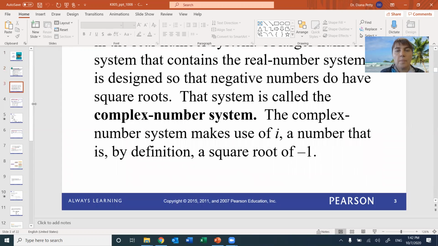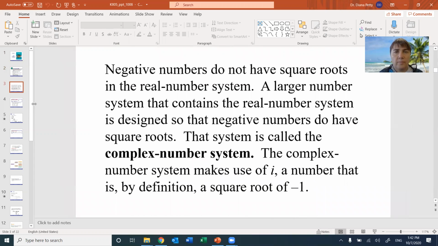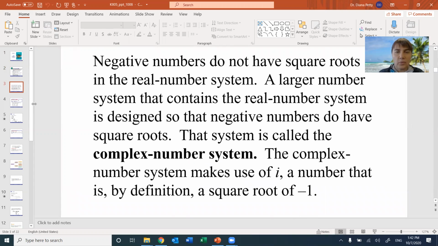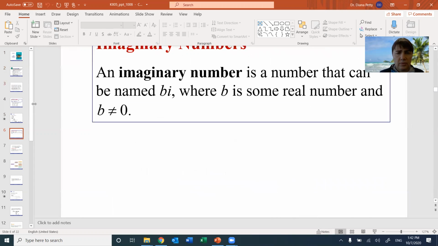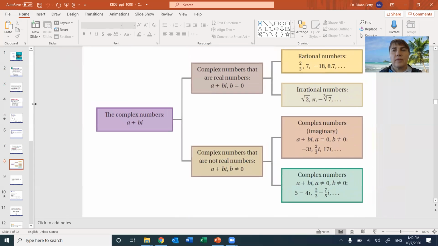This section we're going to do today is about complex numbers. So do you know, Mariana, that not every number is real? Not every number is real? Yeah. She didn't know. So here are the numbers.